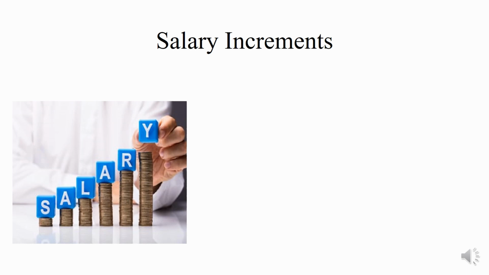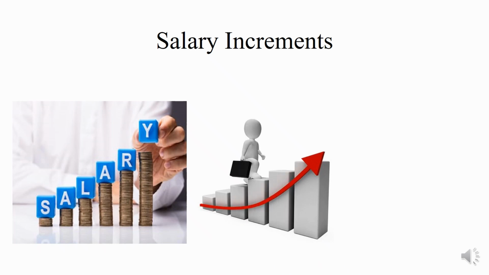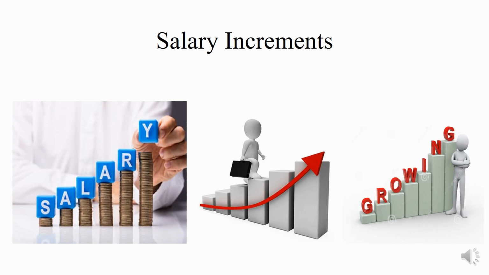For example, if the salary of an officer starts at 20,000 rupees and increases annually by an increment of 1,000 rupees, then his salary becomes 21,000, 22,000, 23,000. In that manner, it gradually increases. So the salaries in subsequent years are increased by adding a fixed amount.